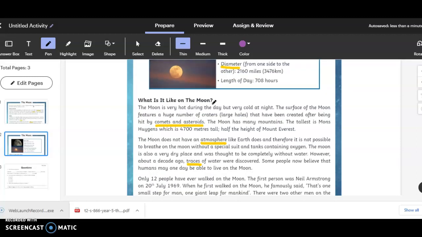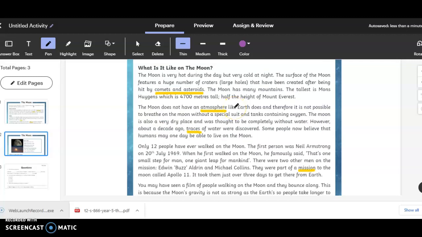Comets and asteroids are hunks of rock that are flying through the space and often hit planets like Earth and the moon. The atmosphere is a general term for gases that surround moons or planets. The Earth has an atmosphere with a lot of oxygen, but the moon also has an atmosphere with different types